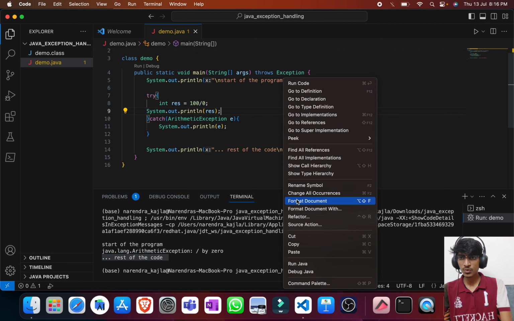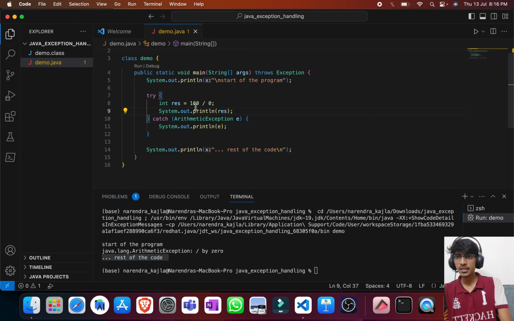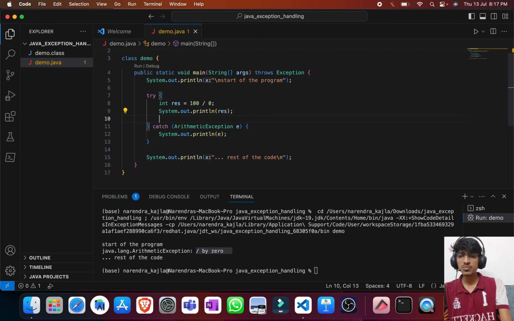Let us understand a bit more about it. So what is happening here? First of all, the start of my program is running. Then at line number 8 I am getting an exception which is an ArithmeticException, and the description is divide by 0. So what happens now is it jumps from line number 8 and comes into the catch block directly, and then our exception is getting printed. Even if there are multiple statements, it doesn't matter. I am in the try block.